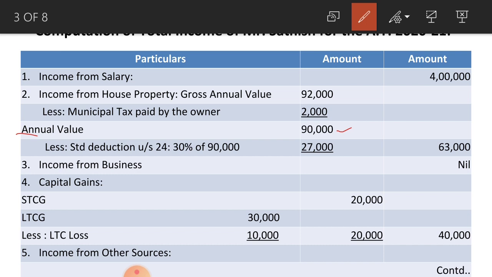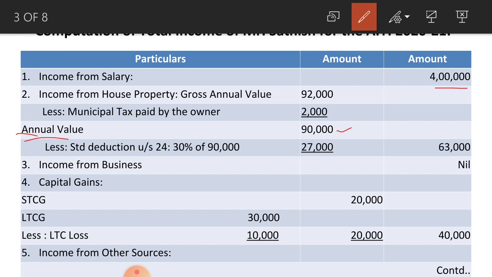From that you have to deduct the compulsory deduction, that is standard deduction under section 24 at the rate of 30% on annual value. Standard deduction is compulsory. In income from salary also there is a standard deduction of 50,000. Here computed amount is given, so no need to deduct that amount. That means they already deducted that 50,000 and then they gave the amount 4 lakh.